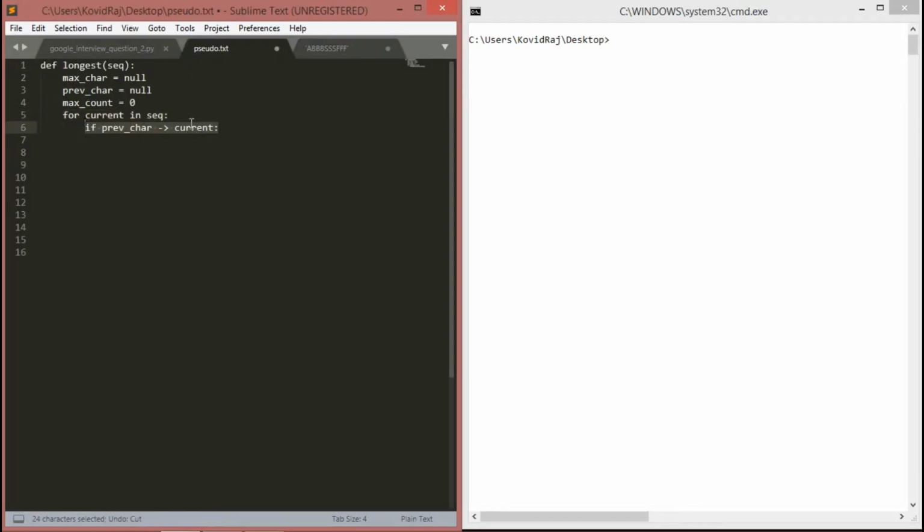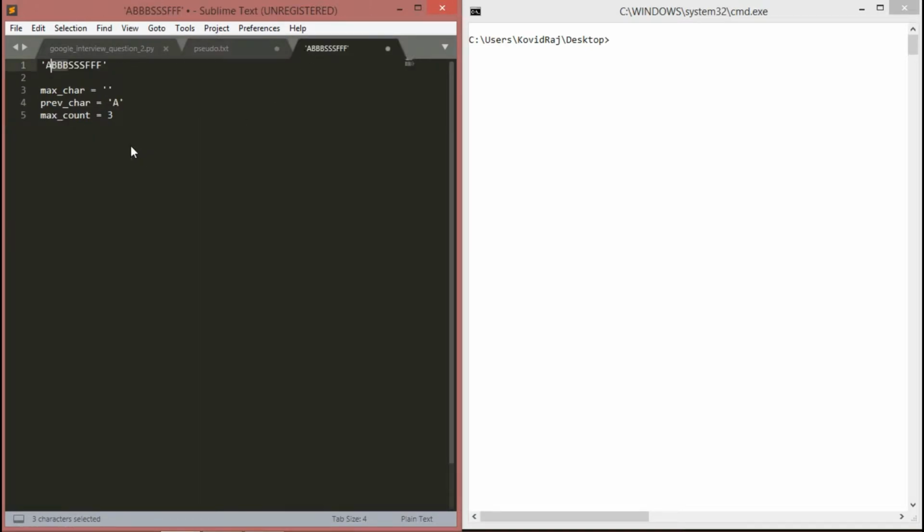Then, if previous char is equal to current, like if we are going through the second B, current is also B, right? This is current and this is previous.